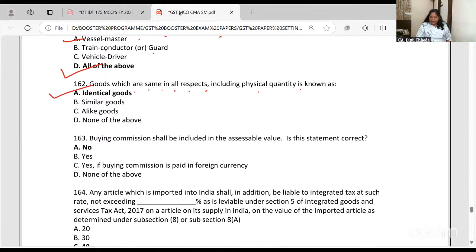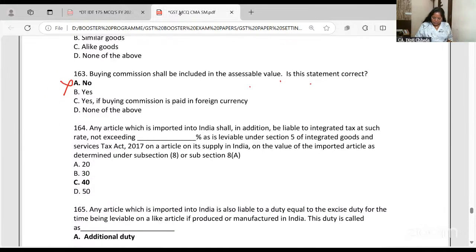Buying commission shall be included in the assessable value. Okay. Buying commission. No. Buying commission is never a part of the assessable value. Buying commission is always excluded. It won't come in the purchase value. Separately it's taken. So don't take it for charging the import duty. But in the FOB, you add this, you add the customs duty, and then whatever price you get, on that you charge the GST.